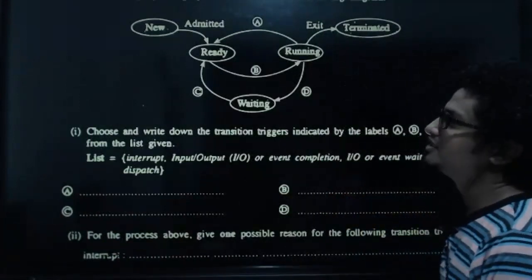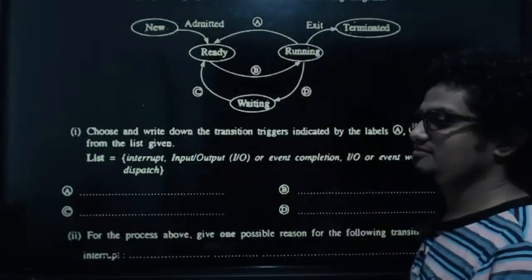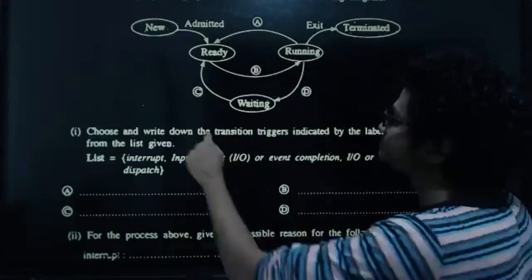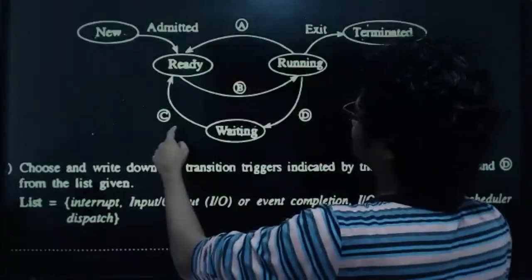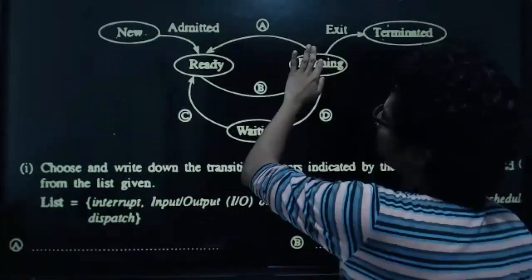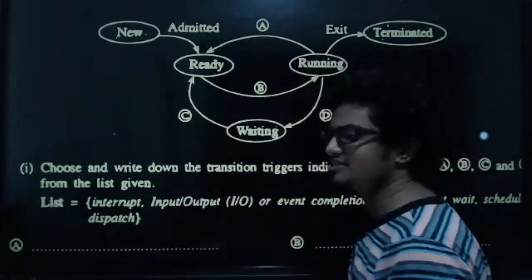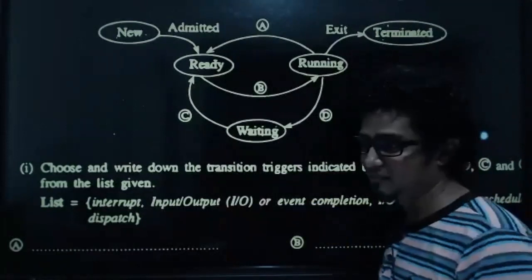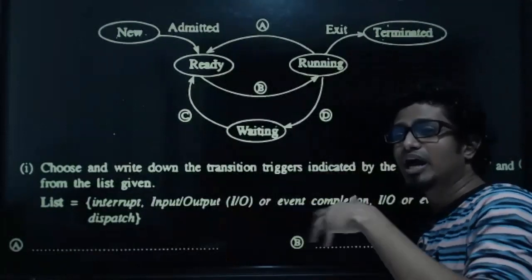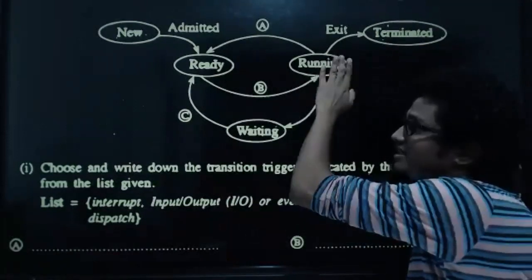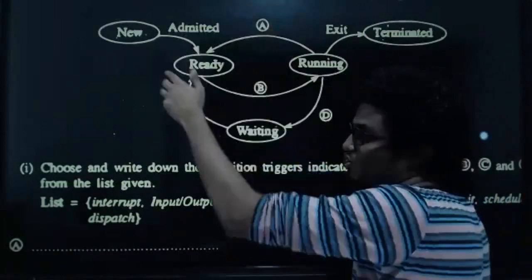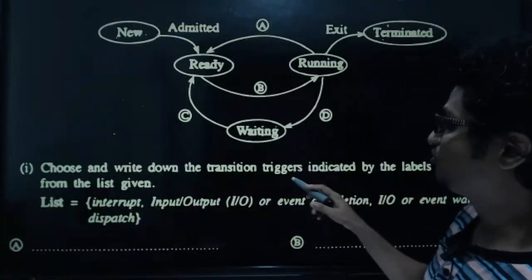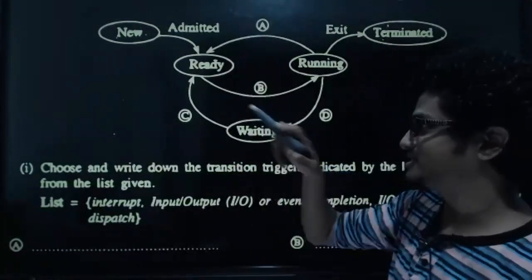Then, when this one is running, it can complete, exit, and get terminated. When this one is running, in which situation does it go back to the ready state? Yeah, it's getting what? Interrupted. Very good. When there's a high priority process, the currently running process can get interrupted and go back to the memory, right? So here, interrupt is there for A.